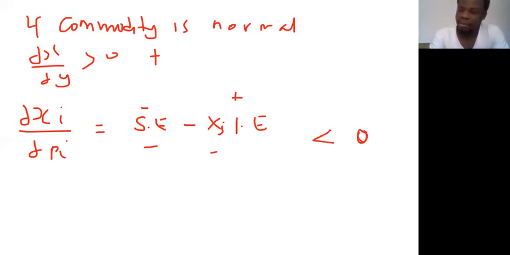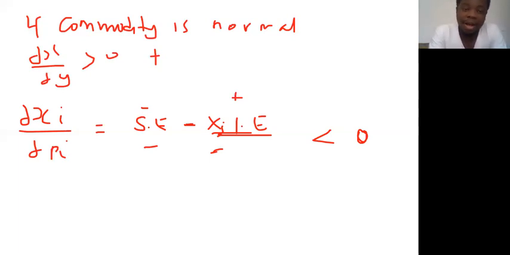It's okay. Because if it is a normal good, the income effect is positive, right? Substitution effect is negative. But because there is a minus here, the whole expression becomes what? Negative. So negative means it's less than 0, right? Because it's negative minus negative. If you have minus 2, minus 1, you have something that is less than 0.